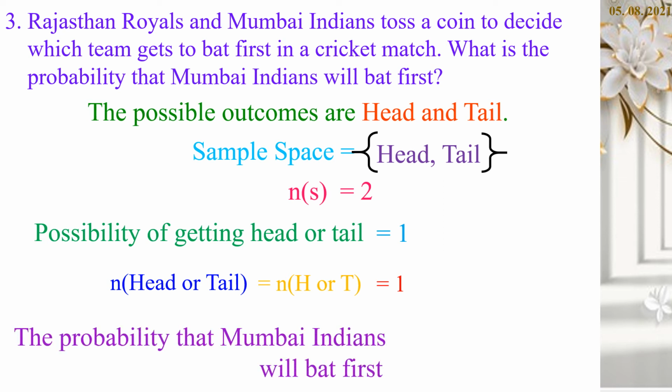Next, the probability that Mumbai Indians will bat first. The probability that Mumbai Indians will bat first is equal to the number of head or tail divided by the number of sample space, which is N of H or T divided by N of S. Here N of H or T is equal to 1 and N of S is equal to 2. Therefore 1 by 2.